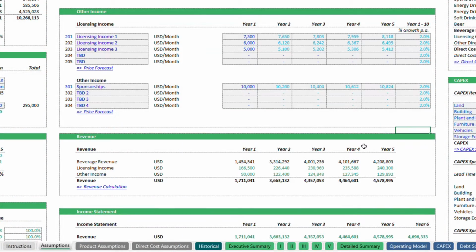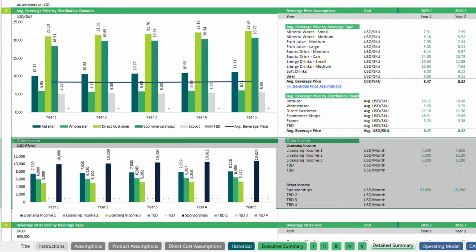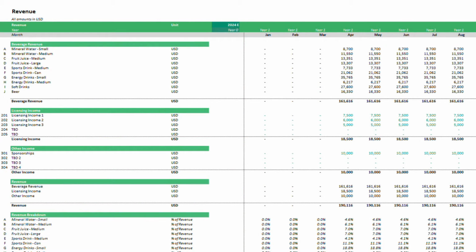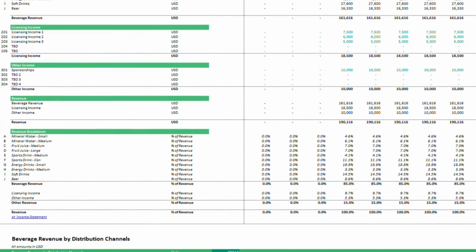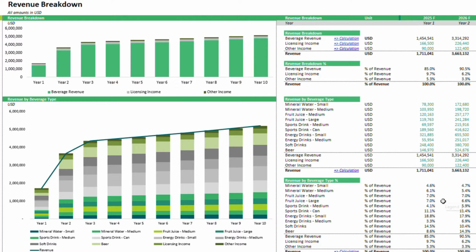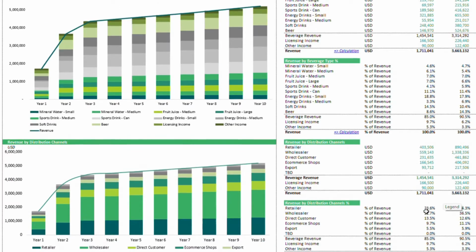With this template, users can also explore and assume additional monthly revenue streams beyond traditional beverage offerings, such as licensing income. The revenue model is a comprehensive tool that forecasts income from beverage sales across various market segments and explores additional revenue streams. By enabling detailed analysis, this model helps maximize profitability and supports long-term business growth.